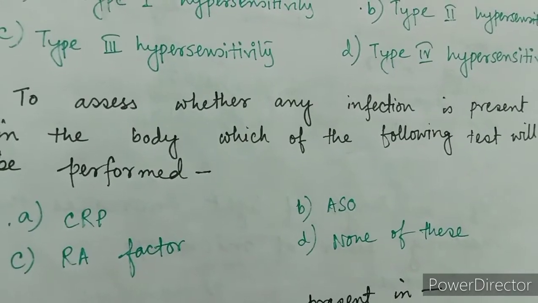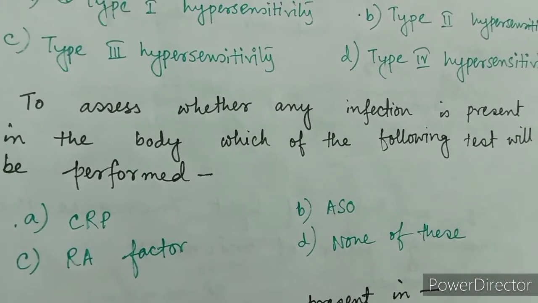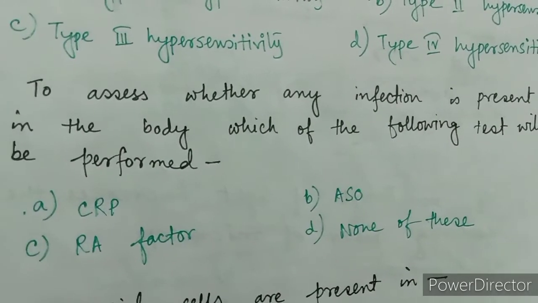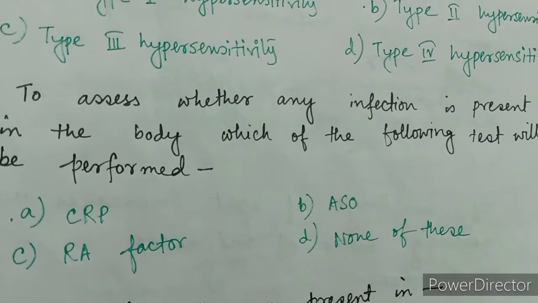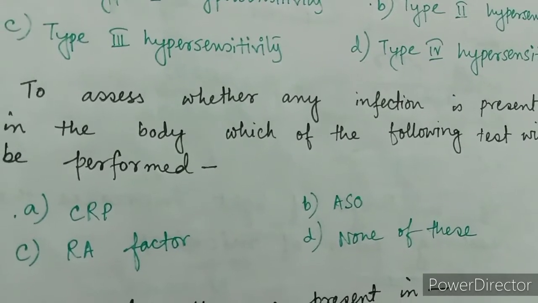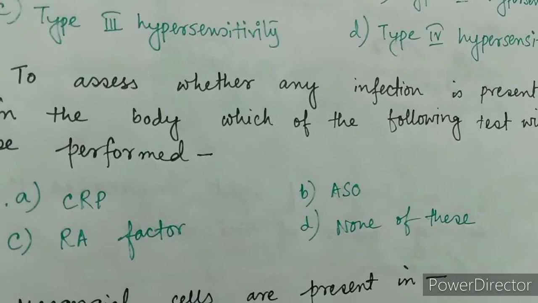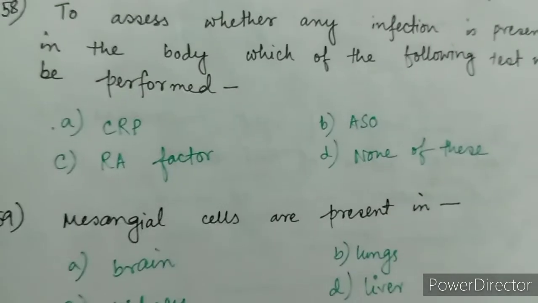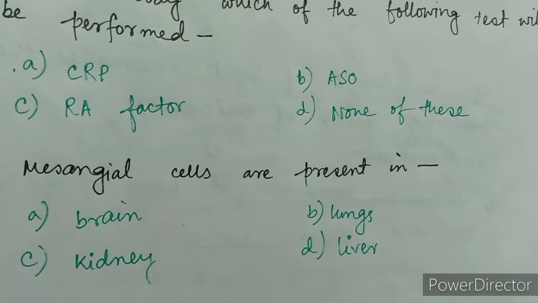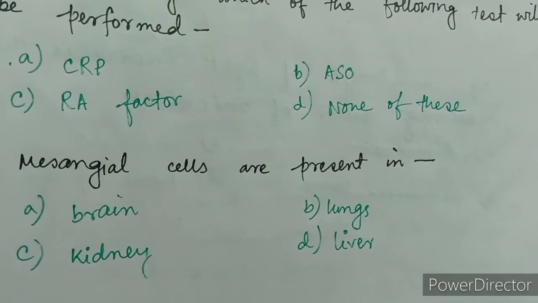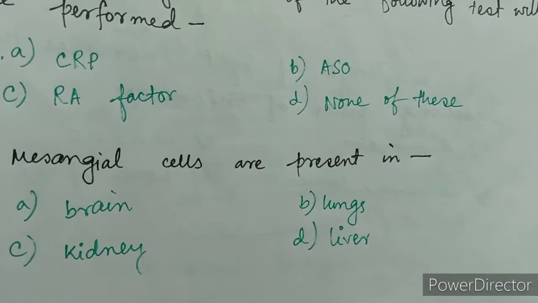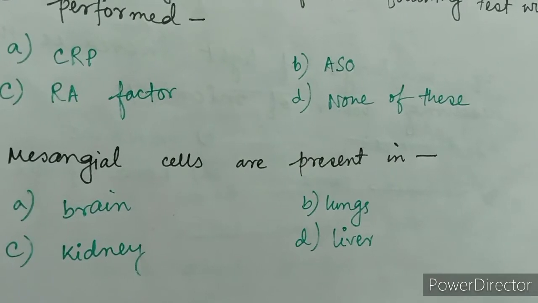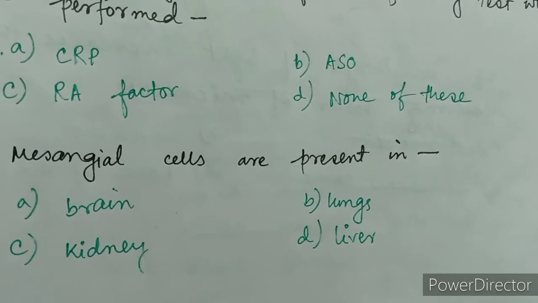Next question, to assess whether any infection is present in the body, which of the following test will be performed? Options are option A. CRP, option B. ASO, option C. RA factor, and option D. none of these. Next question, mesangial cells are present in, options are option A. brain, option B. lungs, option C. kidney, and option D. liver.